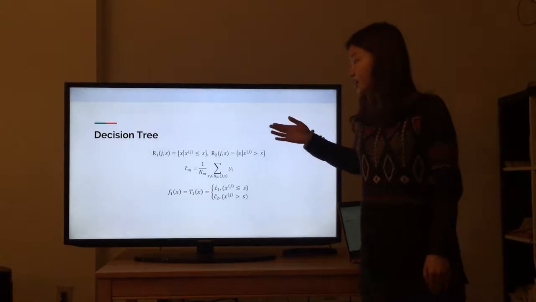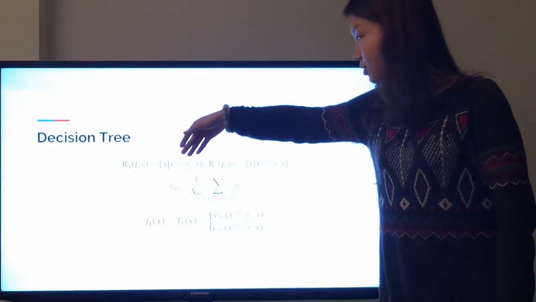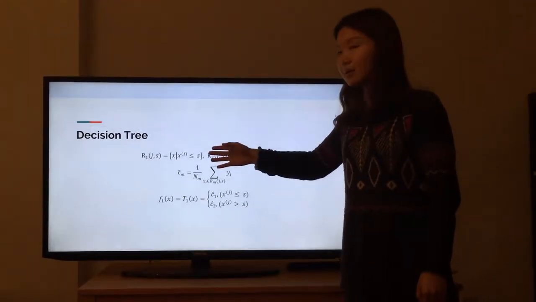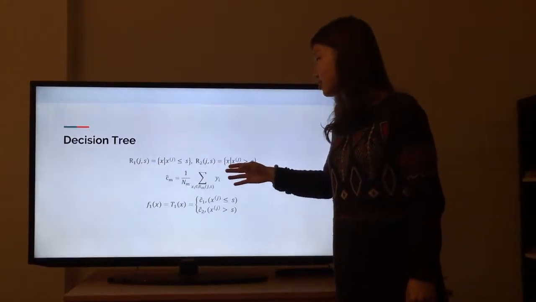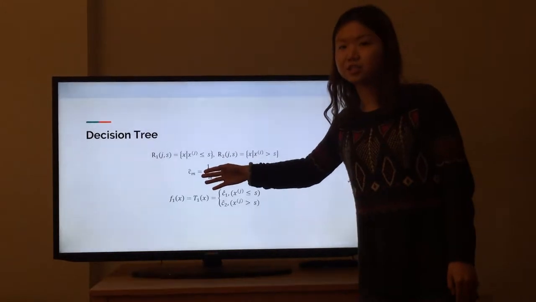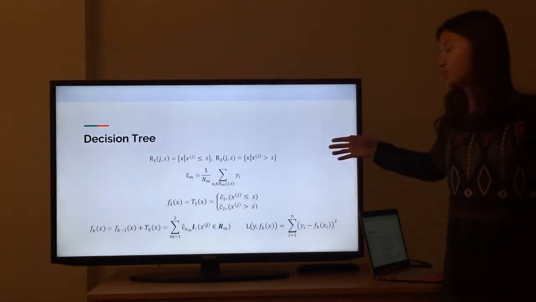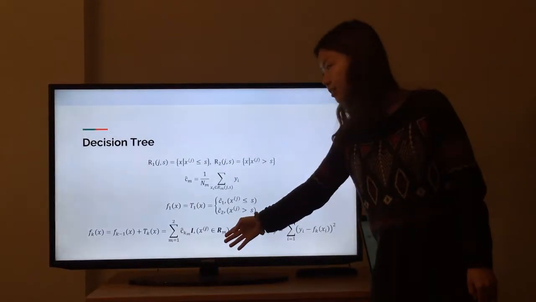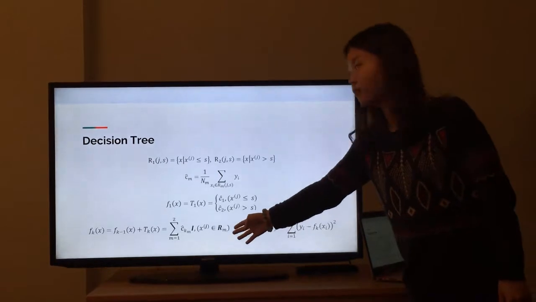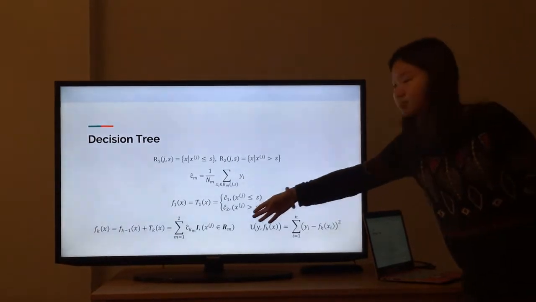Here is a sample. If we have a training set, and we are going to choose the first attribute, here is xj, and a splitting value, here is s. Then we separate the training set into R1 and R2 and calculate the mean value of its target value. This will be our first prediction as the function shows here. And after we repeat this step several times, we're going to have our final tree model, presented here, which is the addition of all the predictions. And we got the minimum value of this loss.